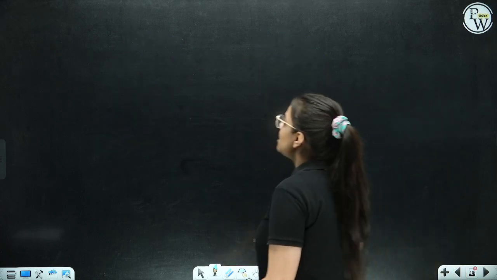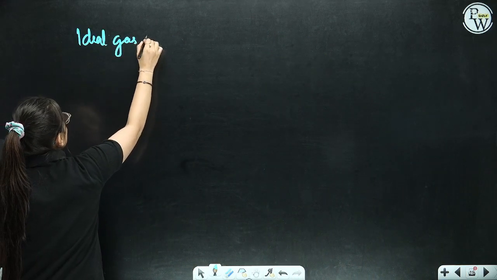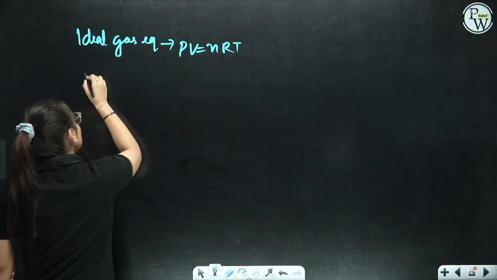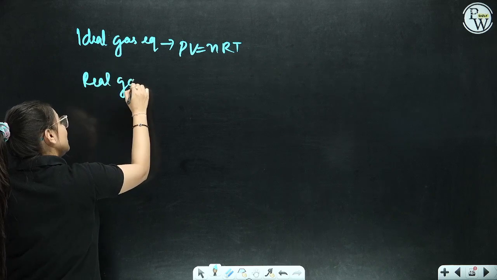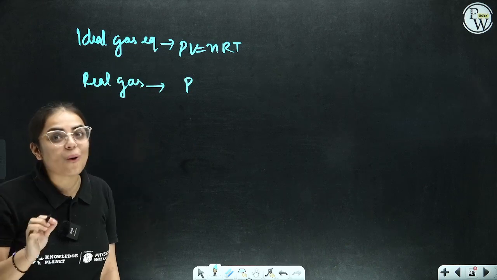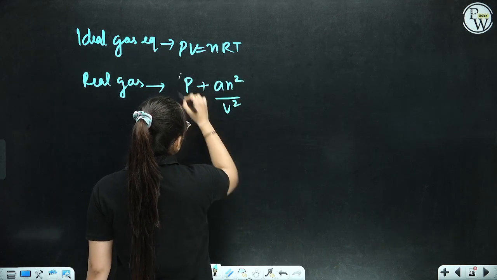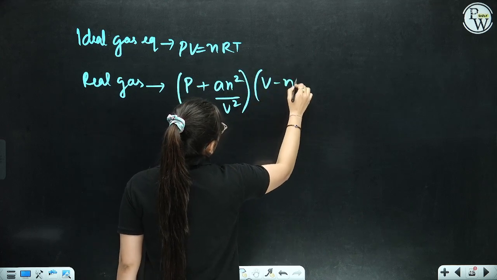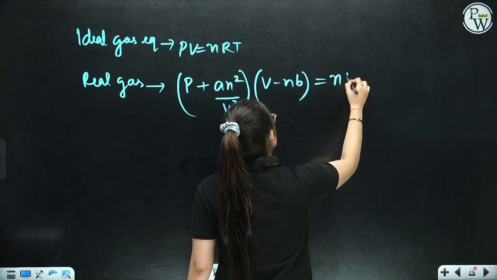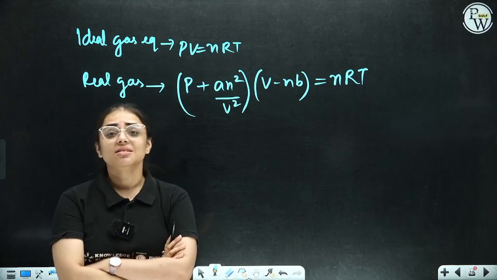Now, ma'am, what is the real gas equation? See, remember, what is the ideal gas equation? The ideal gas equation is PV equals nRT. But what is the real gas equation, ma'am? The real gas equation is not that at all. Okay, P plus a n square by V square, times V minus nb, is equivalent to nRT. This is basically your real gas equation. Everybody just write it down.